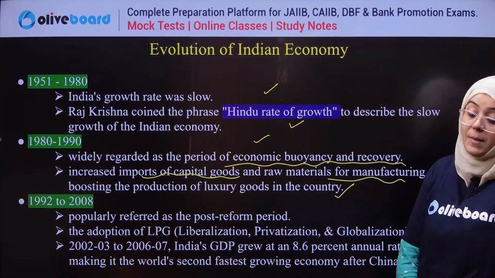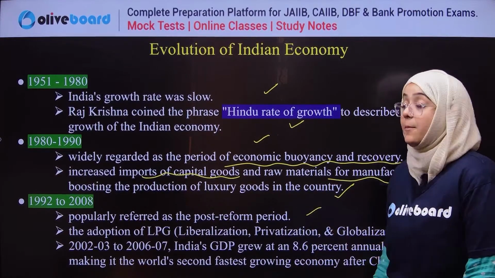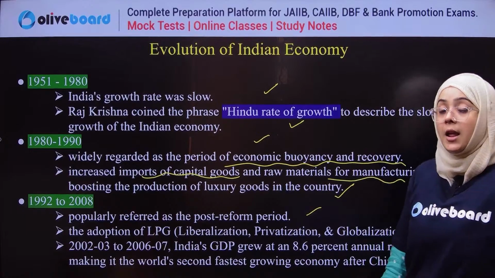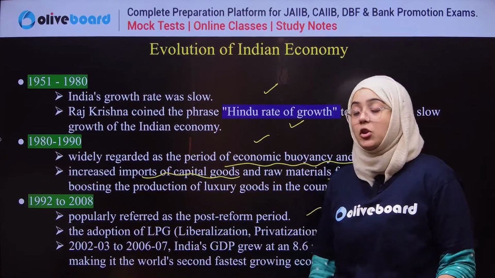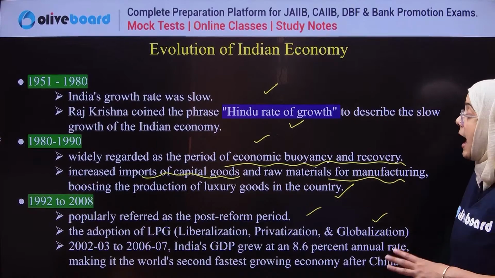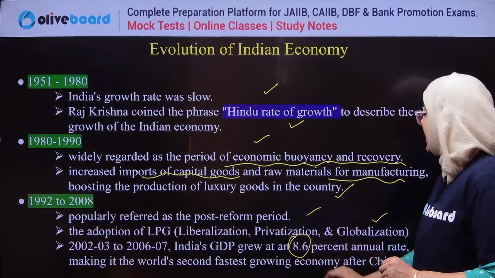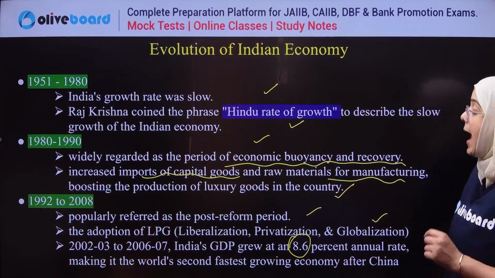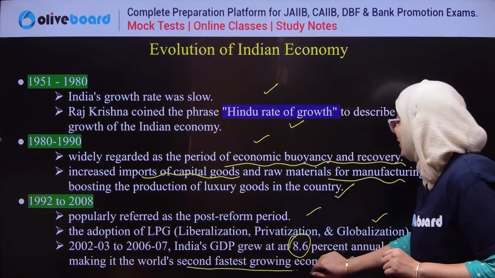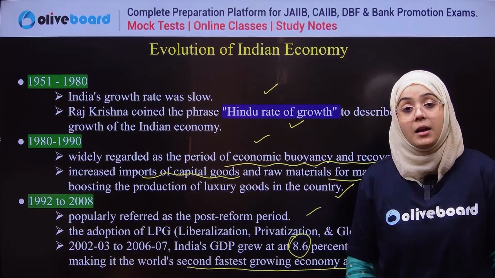Next, the time period from 1992 to 1998, the economic reform period, the post-economic reform period. You all know in 1991, the LPG policy was introduced: liberalization, privatization, and globalization. After that, India grew at a very high rate, 8.6%, and was considered the world's second fastest growing economy. Why?